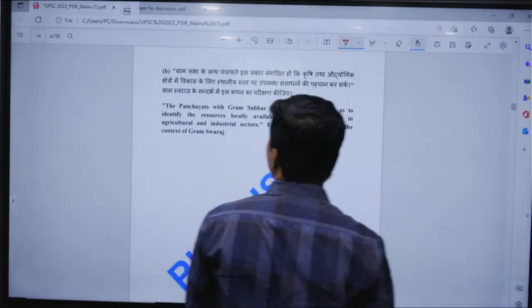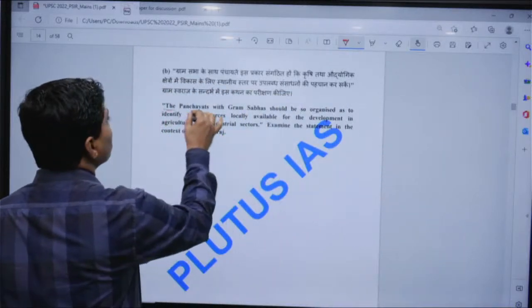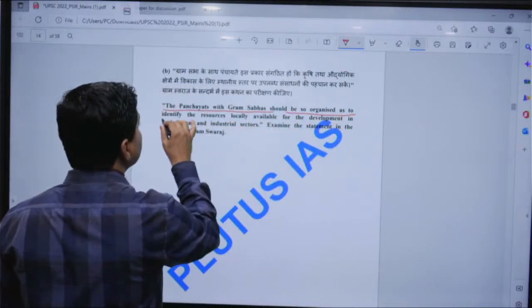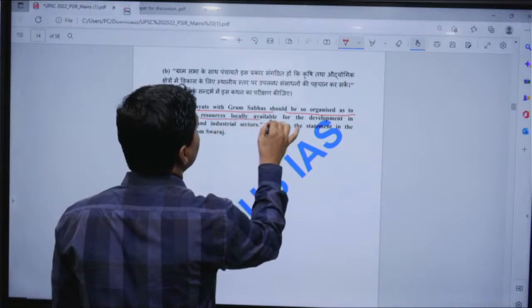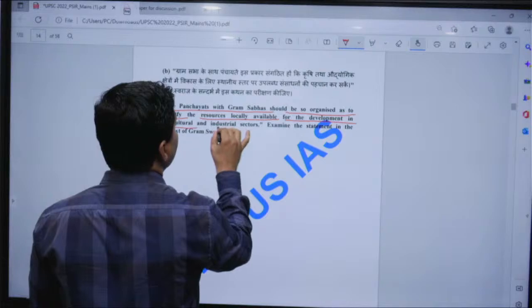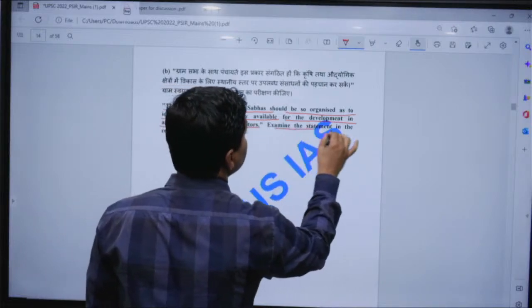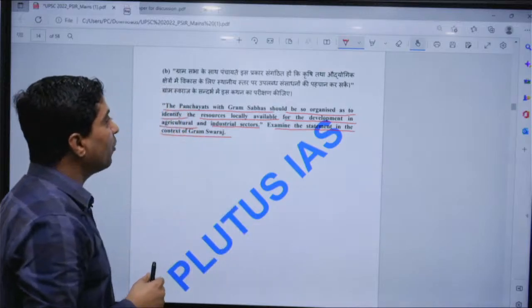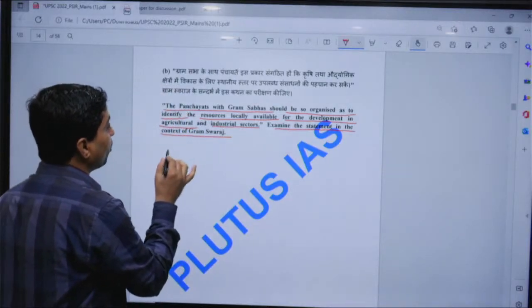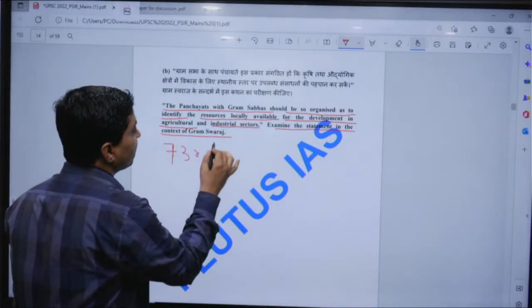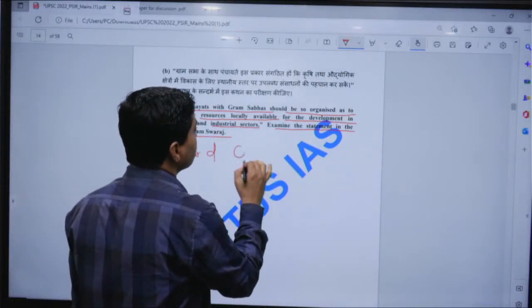that the Panchayat with Gram Sabha should be so organized as to identify the resources locally available for the development in agriculture and industrial sector. Examine the statement in the context of Gram Sabha. Now how should one approach? One should start with the 73rd Amendment, the 73rd Constitutional Amendment Act.